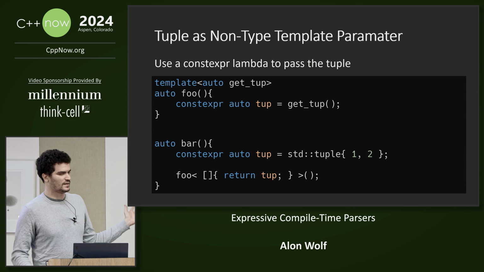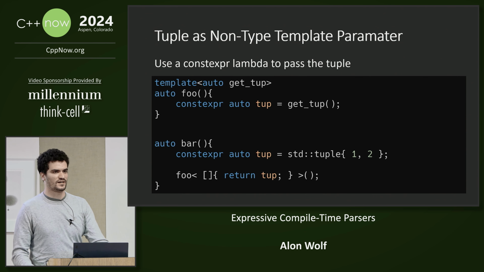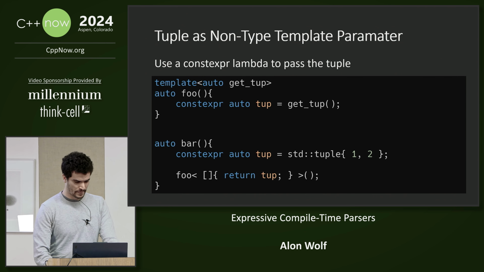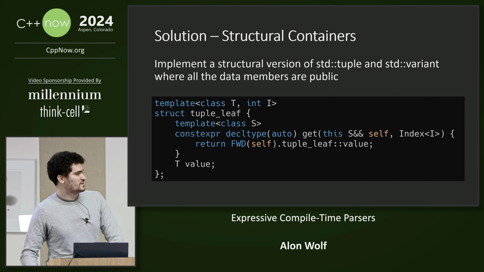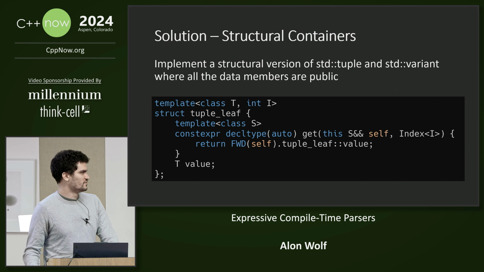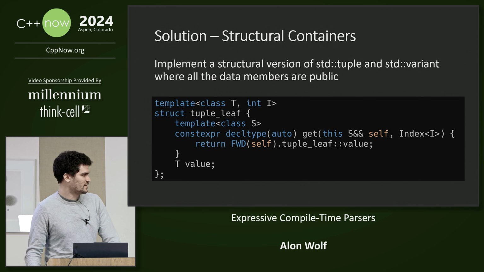So we can create a lambda that returns the tuple, pass it as a non-type template parameter, and then call it inside to get the tuple. But another way, which is what I did, was implement a basic version of std tuple and std variant where all the data members are public. It took less effort and code than I expected, thanks to deducing this.